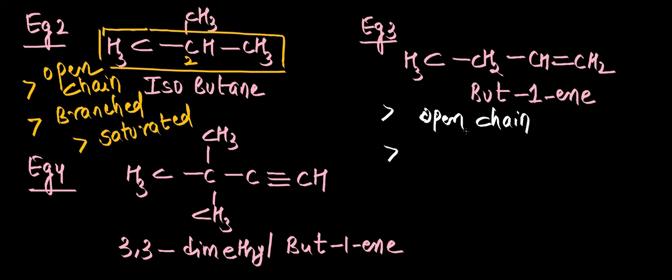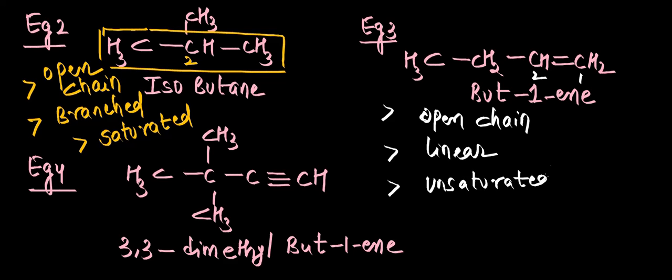And what kind of open chain compound, linear or branched? It is linear because we have only one parent chain and there are no other branches in it. Okay. And if you see the bonding between carbon atoms 1 and 2, we are having a double bond. So if a double bond is present, it comes under what kind of compound? Unsaturated compound.